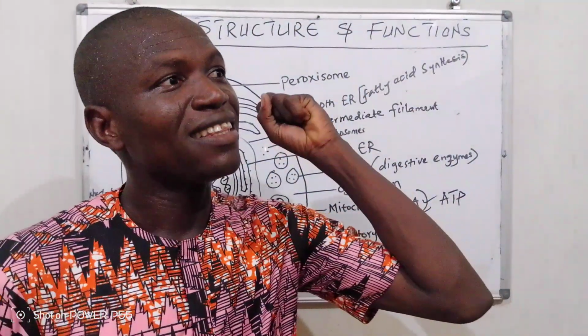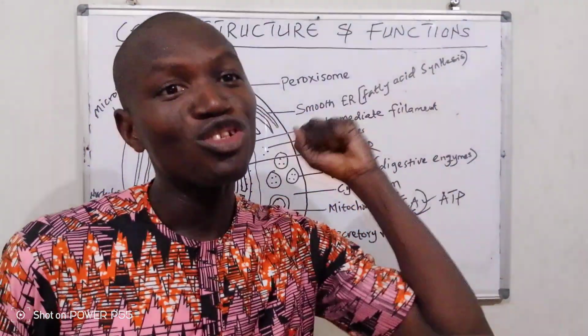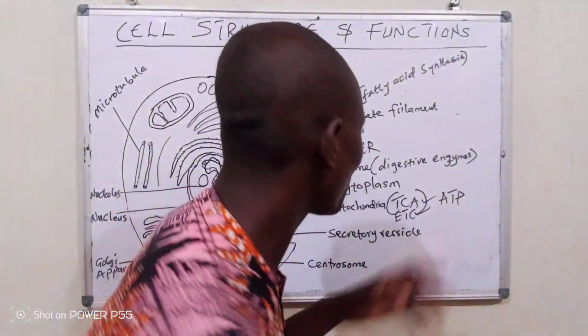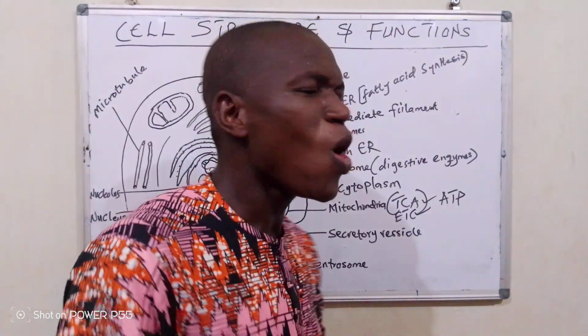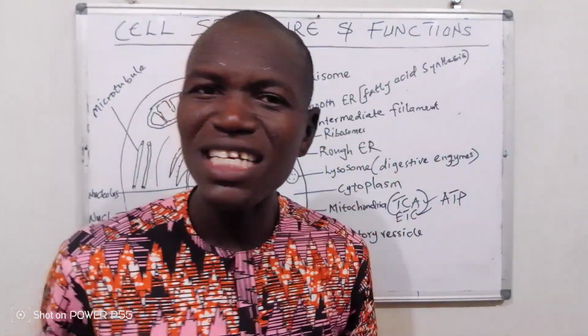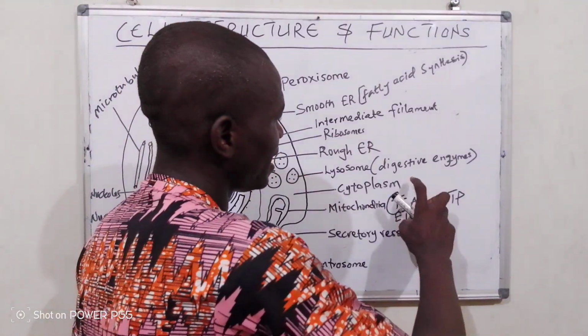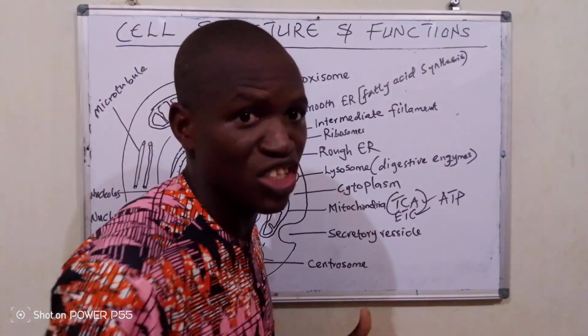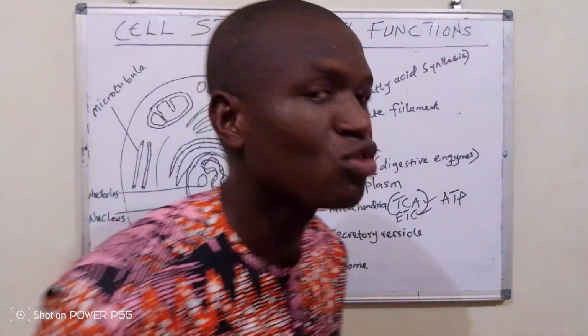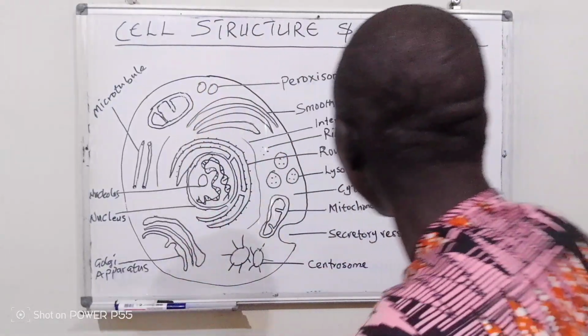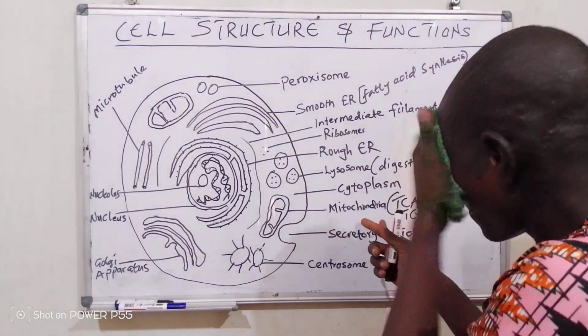If I move my hand like this, ATP is being consumed to provide energy. So that's why we call them the powerhouse. All the processes that are happening in the body that require energy are produced by this electron transport chain and the glycolytic pathway also, among others. So this is very important, it is the powerhouse.